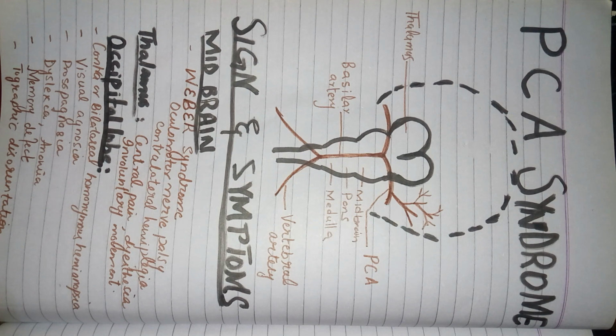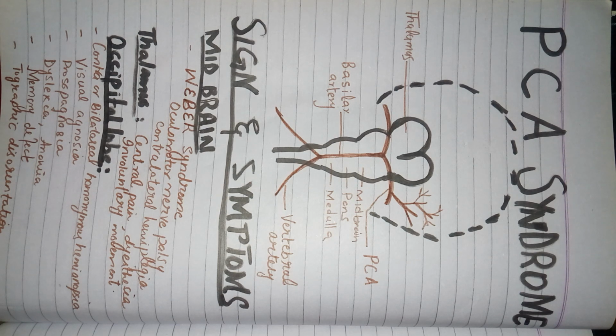Before going into the details of its effects if it gets damaged, we briefly need to know about its course, and which arteries combine to form the posterior cerebral artery.